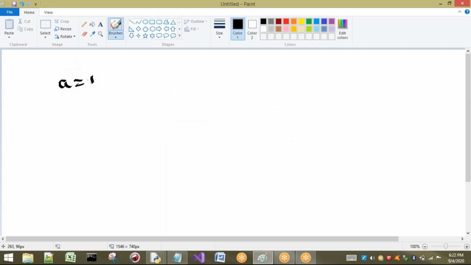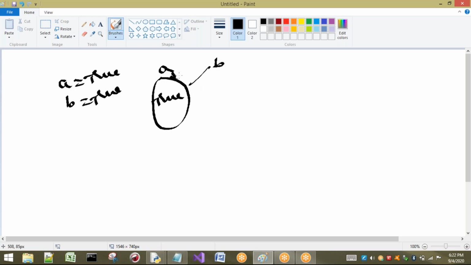If I create a equal to True, it is going to point to an object which has True. If I write b equal to True, once again it is pointing to the same memory location where a is pointed. Next, if I am going to write c equal to, for example, False. Okay, right. If I'm going to write c equal to False, right, one minute.